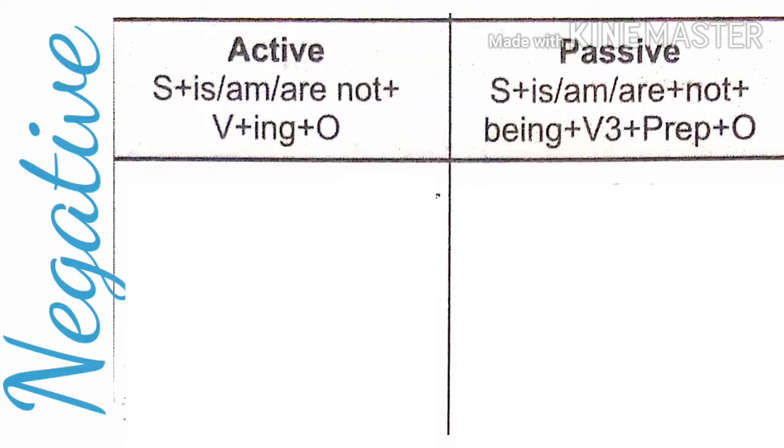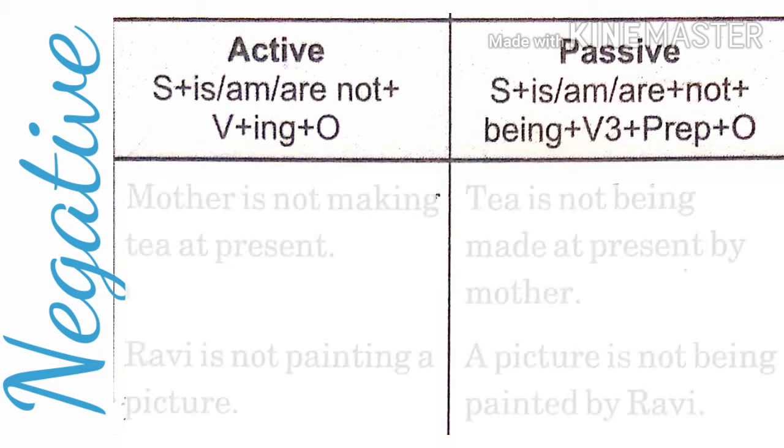In case of negative sentences, we will add the word not. In active voice, it is subject plus is/am/are plus not plus verb ing plus object. Then in passive voice, it becomes subject plus is/am/are plus not being plus third form of the verb plus by plus object. Let's see the example.